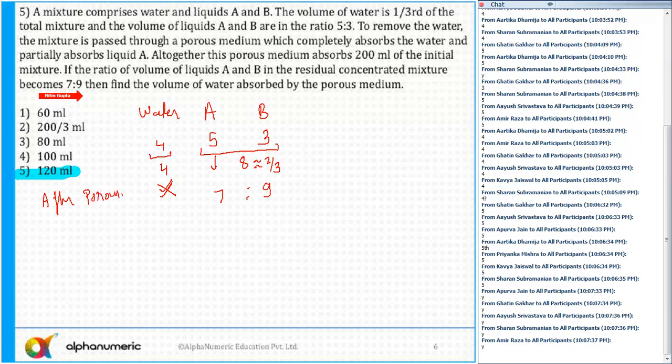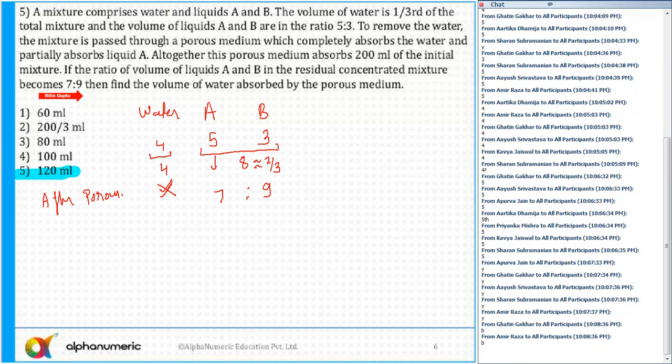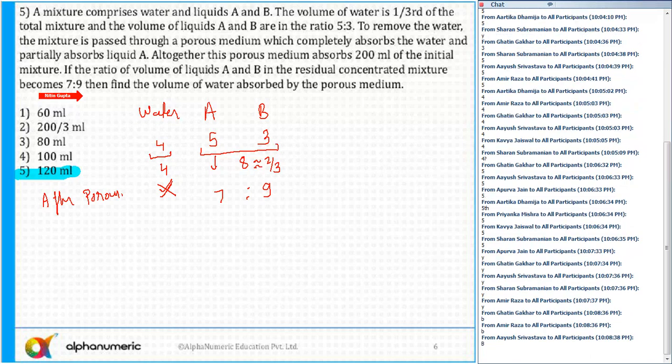Now, what is constant in the first mixture as well as after the second mixture? What is constant? Can anyone tell me which quantity is constant? Which quantity is not decreasing? Yes. And we have discussed, we always need to focus on such a part. So we know that the quantity of B is equal to the concentration of B into total volume. Yes or no? We have discussed this formula in the class.